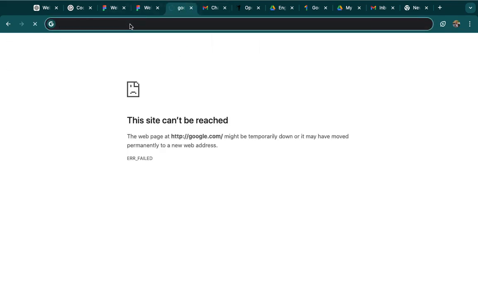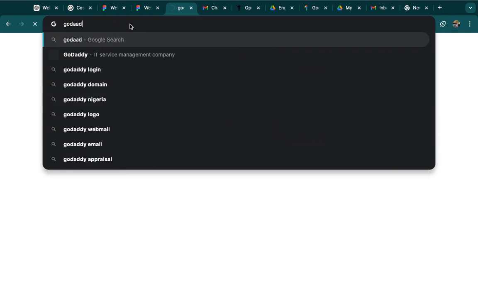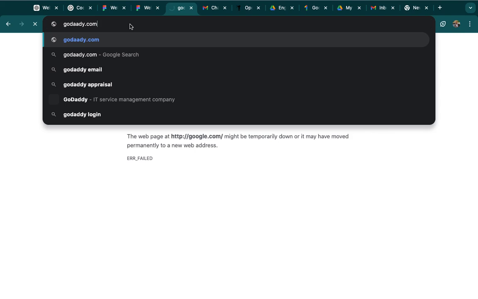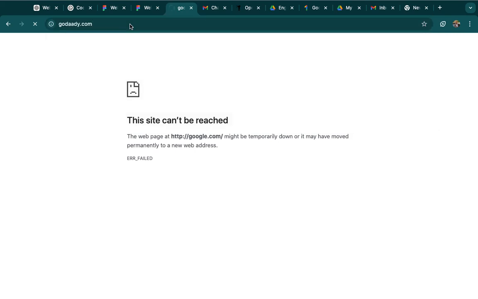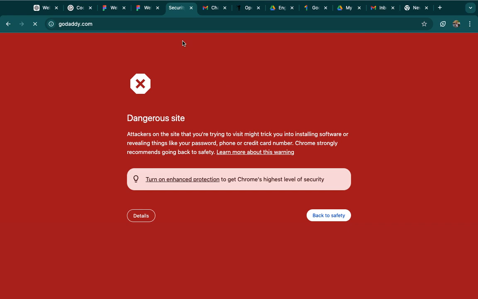Like if you are building a real website, like the one that I will pay you, of course you need to buy a domain. So you go to godaddy.com. There are different sites that sell domains. Godaddy.com, they sell domains. So you can go there to buy a domain.